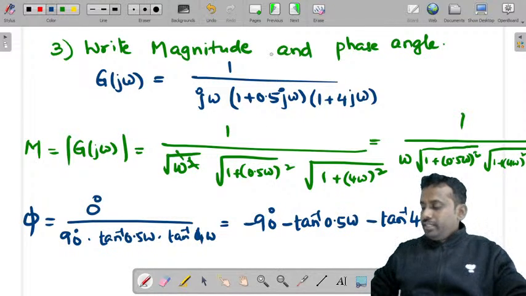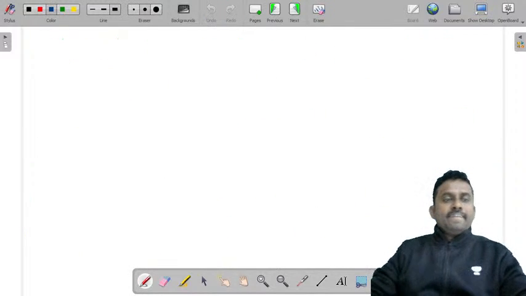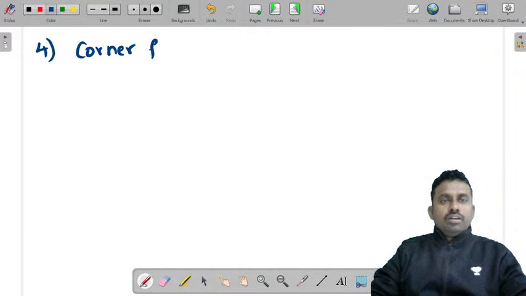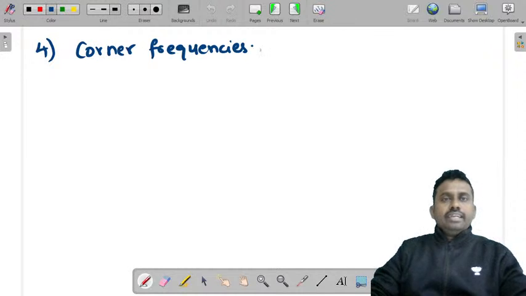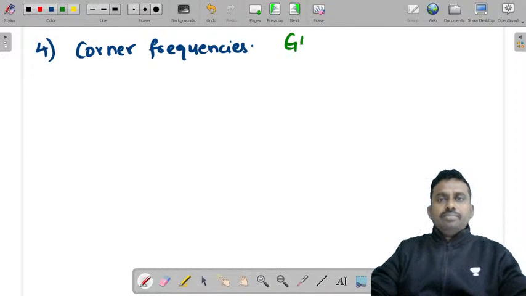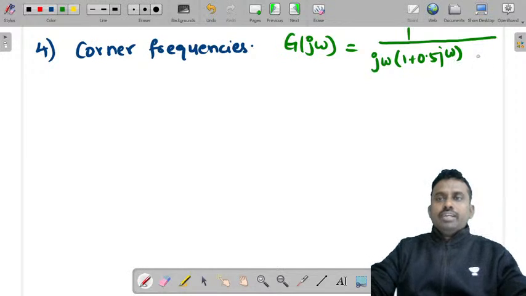Now you also need to determine the corner frequencies. Fourth step, corner frequencies. Although you do not need them exactly, you can do that. What are the corner frequencies? You are given already G(j omega) is equal to 1 by j omega into (1 + 0.5 j omega) into (1 + 4 j omega).